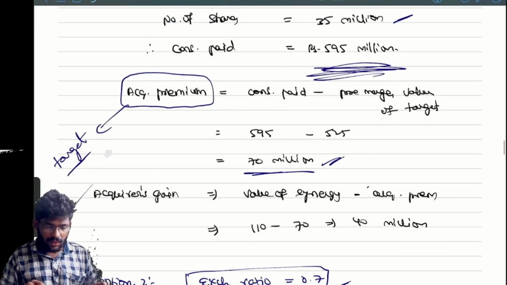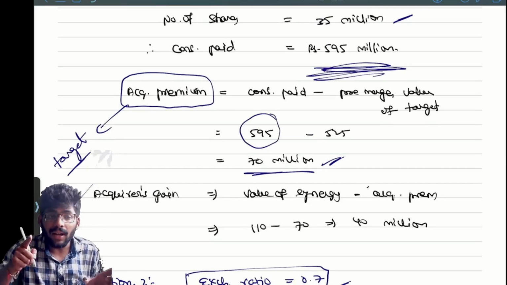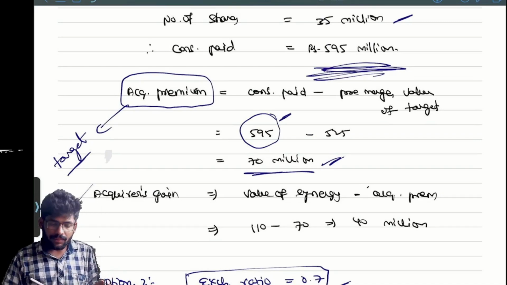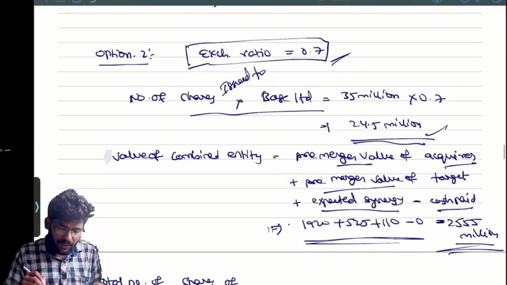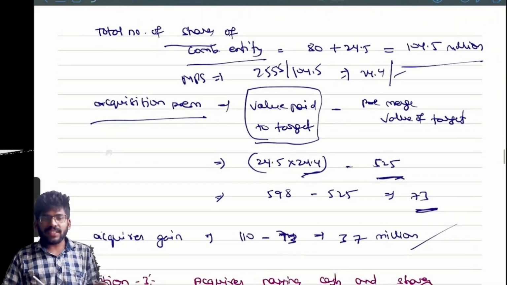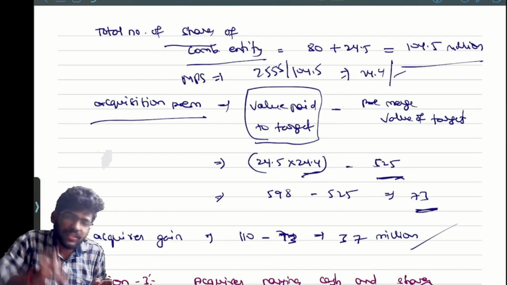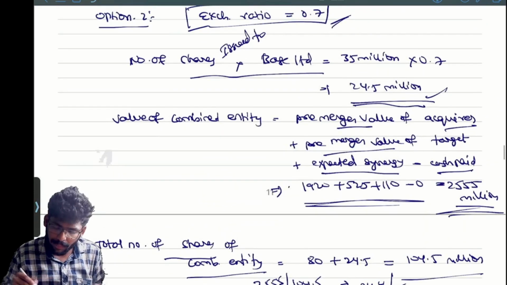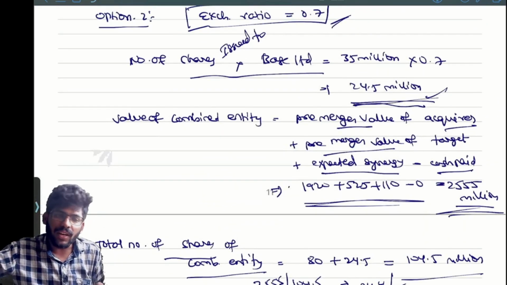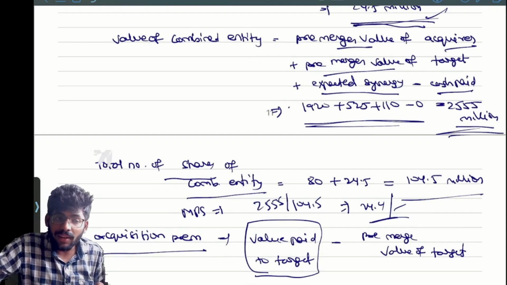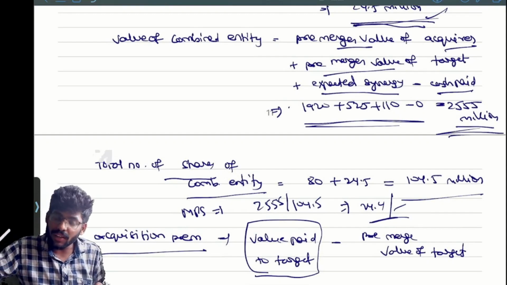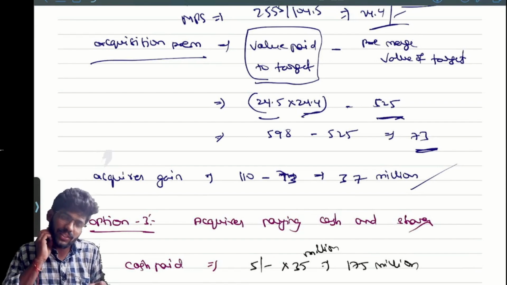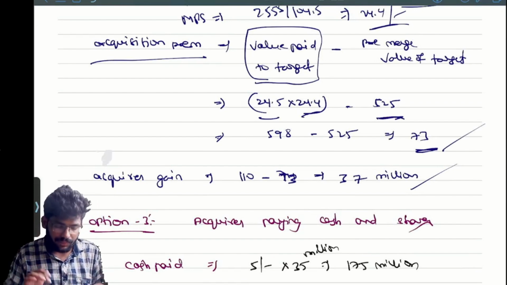In option 1, what you have taken here is the consideration paid by the acquirer company. How much are they paying here? 595. In the second option, you need to calculate. You are giving only shares, so you need to calculate the share price after merger. The share price after merger is 24.4, and you are giving 24.5 million shares. So the consideration you are giving in the form of shares is 24.5 into 24.4, minus 525, which is given already in the question. We got this one. Acquirer's gain, simple.